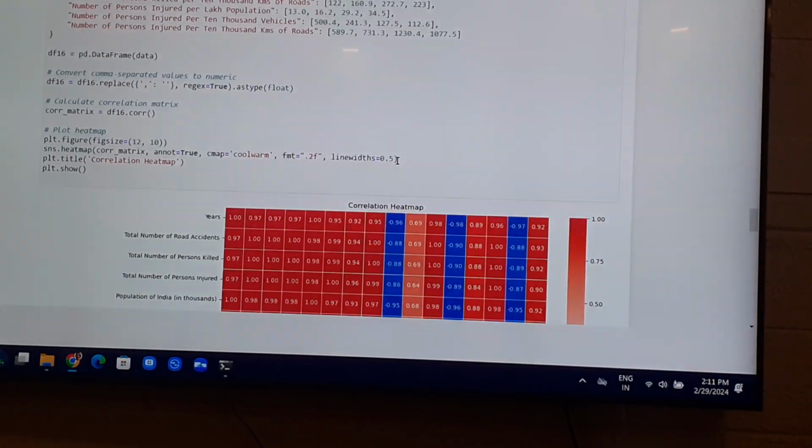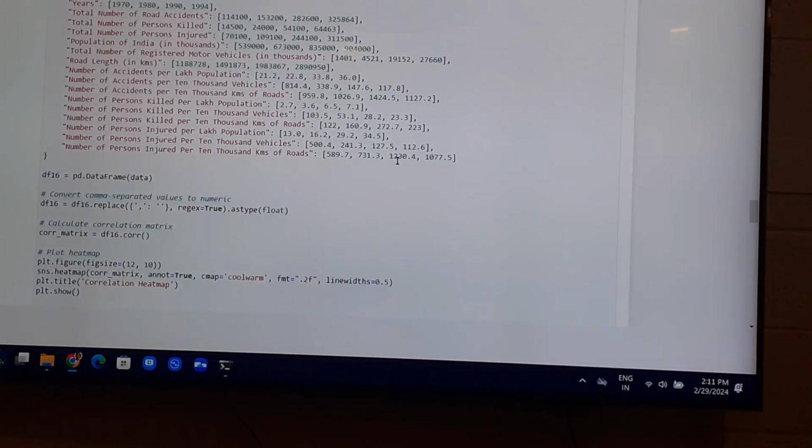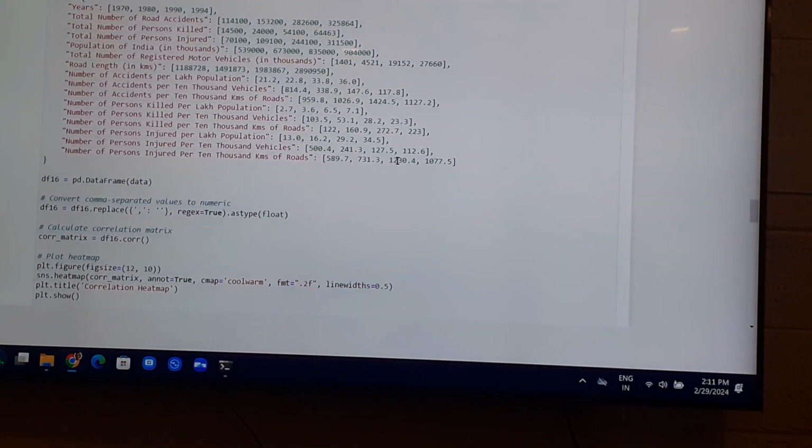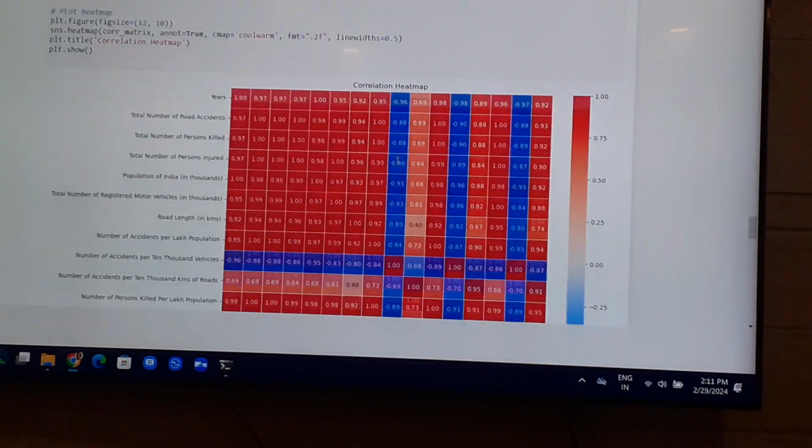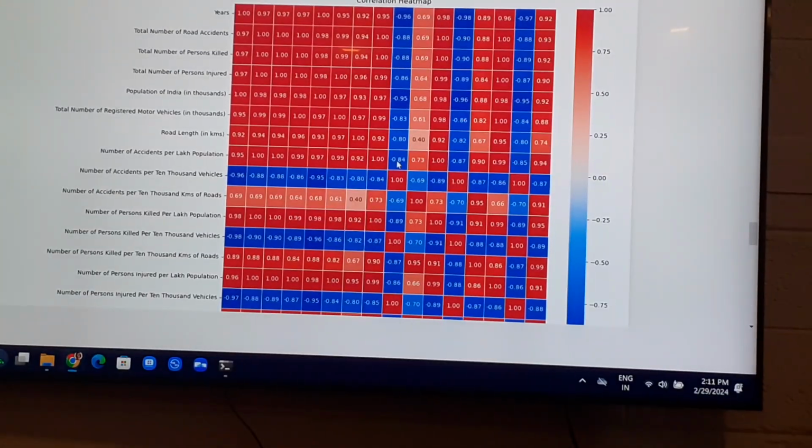Now coming to the heat map, this heat map indicates to us the positive or negative correlation between the variables. By this heat map we can conclude whether there is any strong positive or negative correlation between the variables.